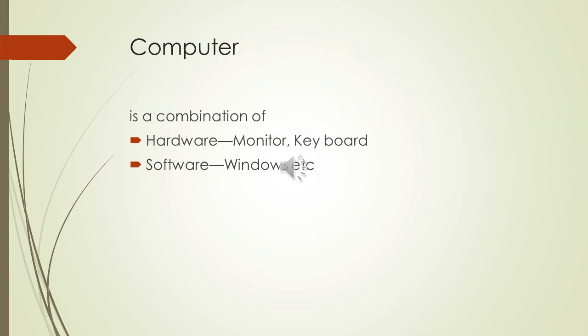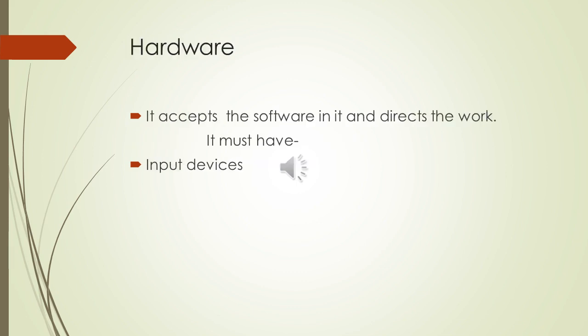Computer is always a combination of hardware and software. Hardware consists of monitor and keyboard etc. Software is like Windows etc. So first let us know about the hardware. It accepts the software in it and directs the work. It must have some input devices.